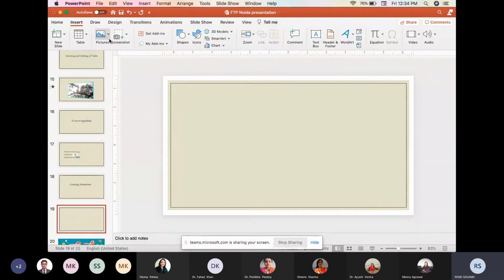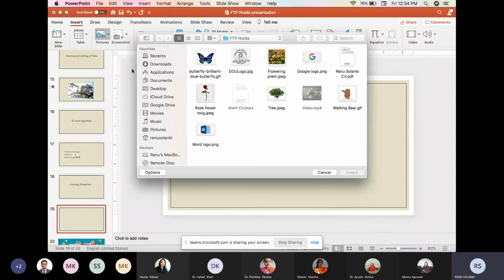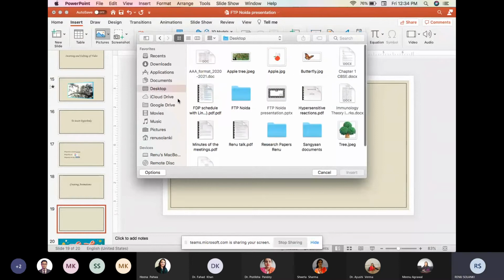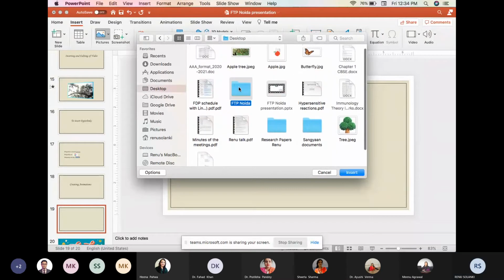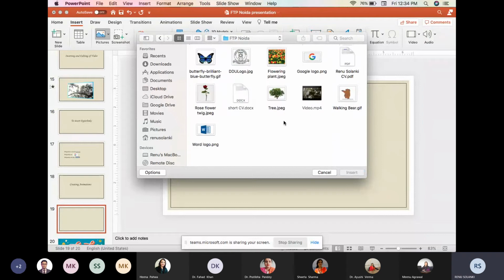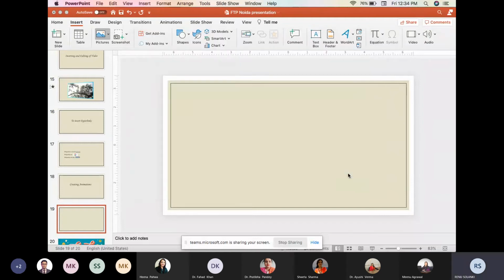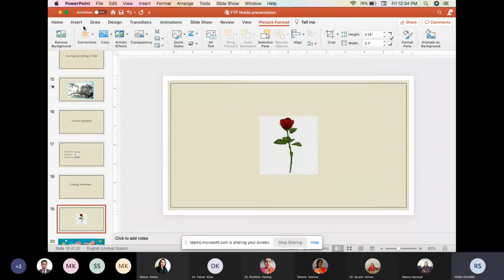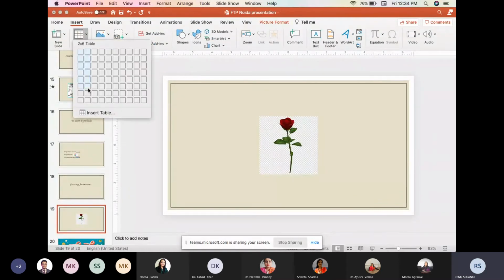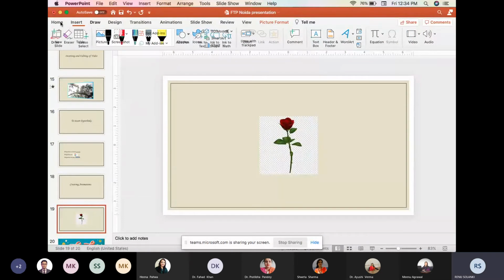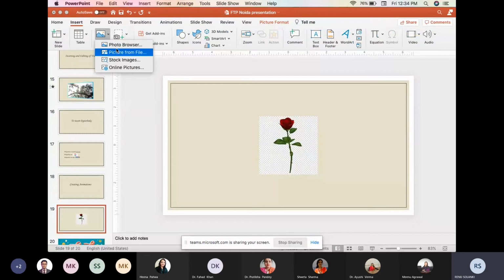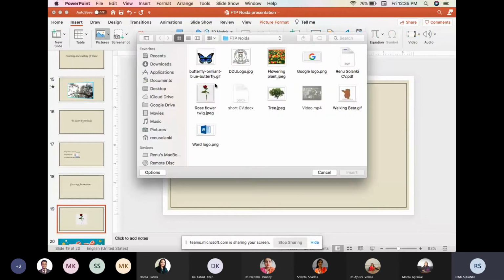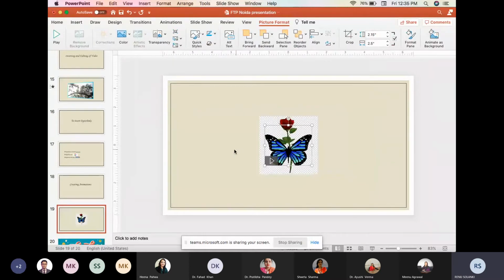Then we go to the insert and we go to the picture from file. So this is a rose flower. Then home, insert picture. I will insert a picture of the butterfly, though I am using the GIF. Then we will insert. So both the pictures have come.